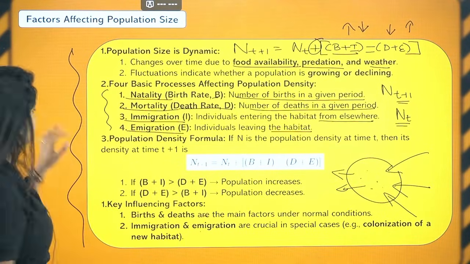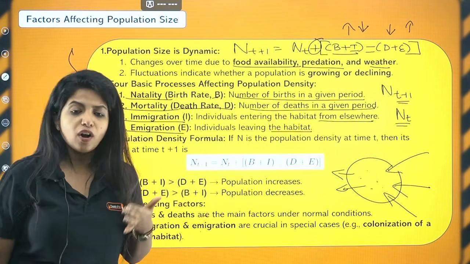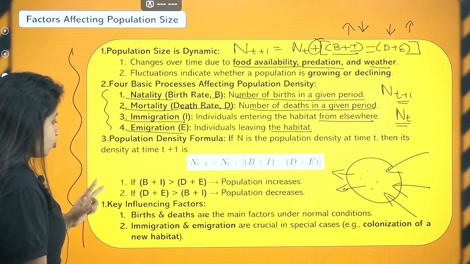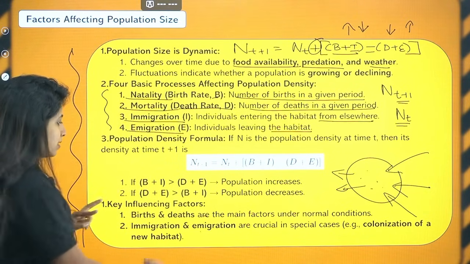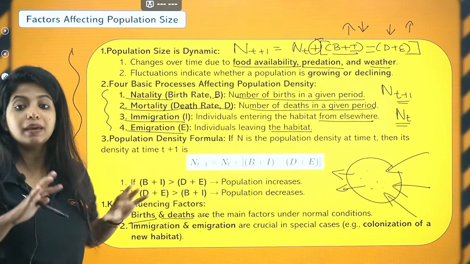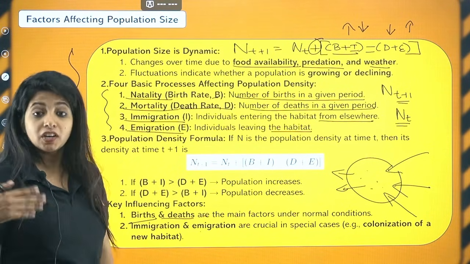Got it? Yes. Now, ma'am, there are 4 basic processes. Do all of them have the same impact on population density? The answer is no. There are 2 key influencing factors, and that is birth and death. So birth and death, that is natality and mortality, are the basic ones. They are the 2 main factors that we consider under normal conditions.